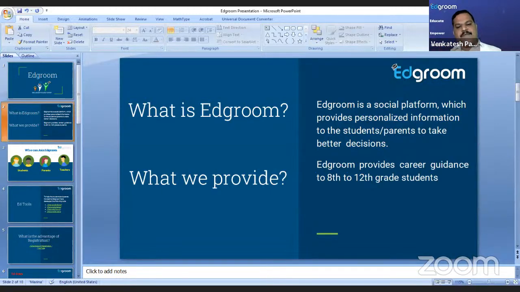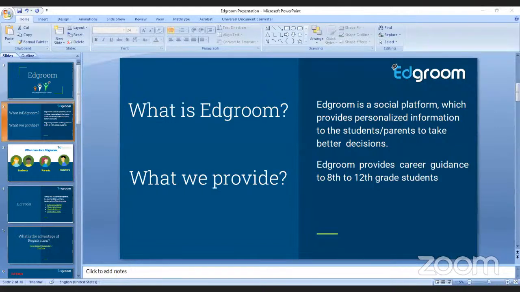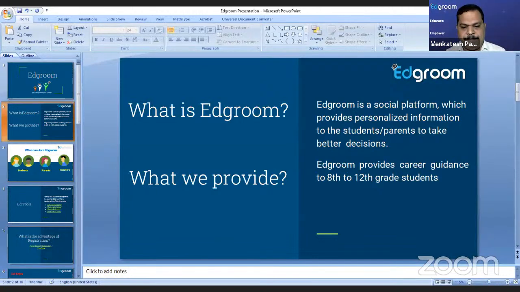Students can get a lot of information. Just now I have shown you what type of articles you can browse related to career. A lot of information is available for your careers. You can search with those words, and through webinars also a lot of issues will be resolved. So it is very useful to students. And how is it helpful for the parents?